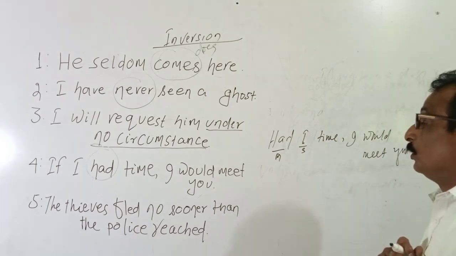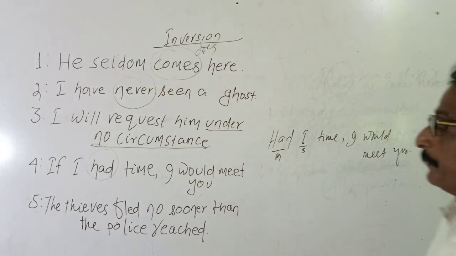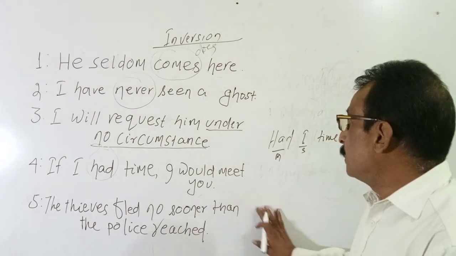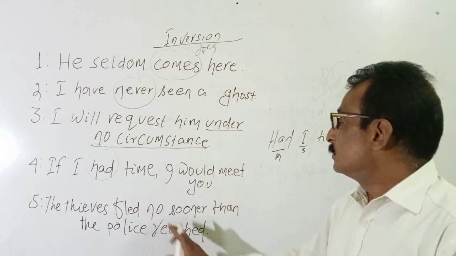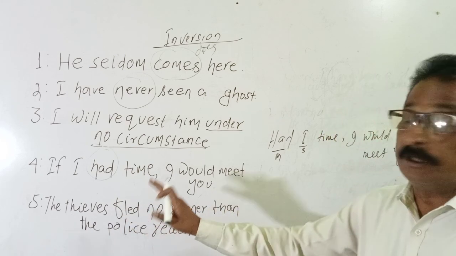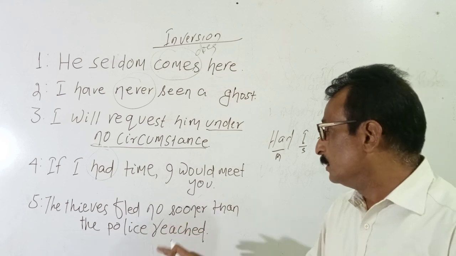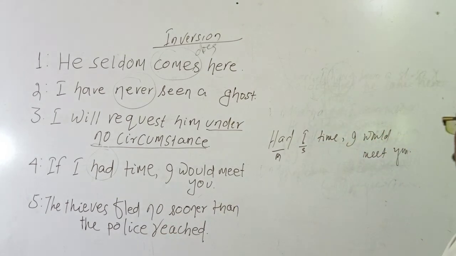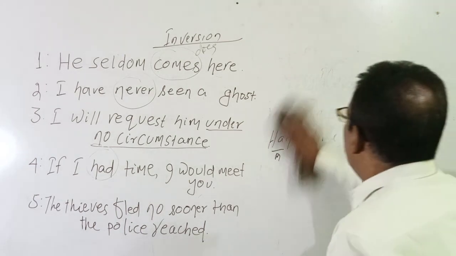Then question number 5. The thieves fled no sooner than the police reached. Sometimes the question comes: rewrite the sentence using no sooner than in the beginning. So same thing: no sooner plus auxiliary.